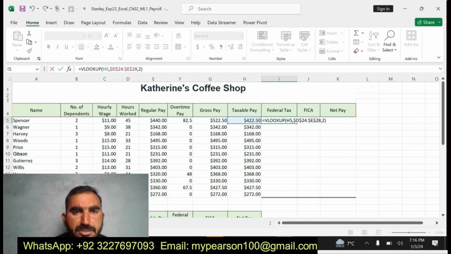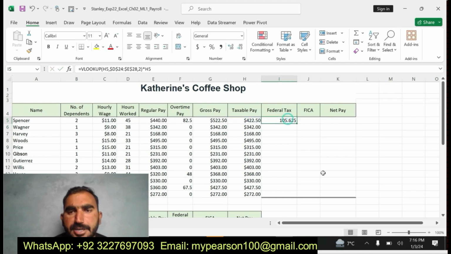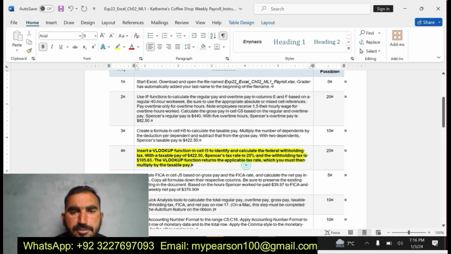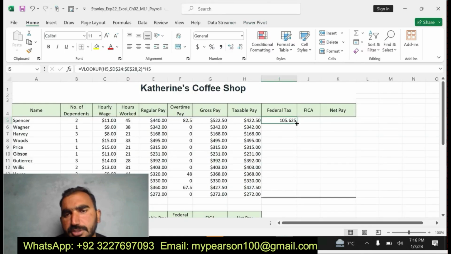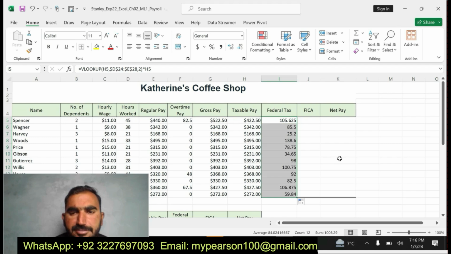Close the bracket, then multiply by H5. I have found the value for the federal tax. Now I'm going to fill the formula using the fill handle to find the value for my remaining cells. I have done.